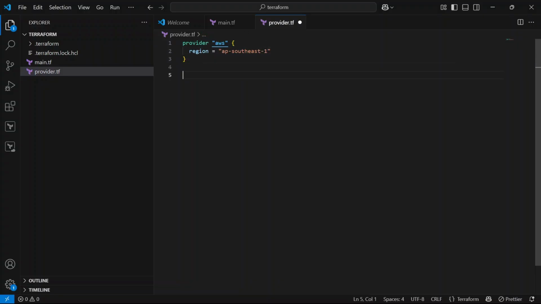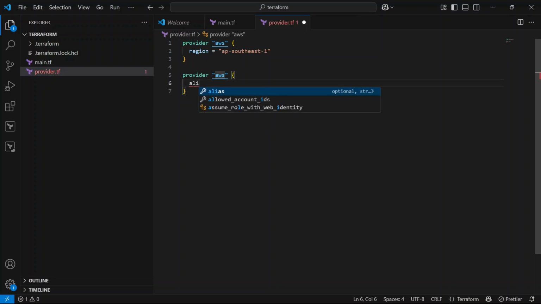Let's define another region for the multiple provider configuration. Let's define provider aws, and here we are going to define alias, which will be us, and we are going to define the region here, which will be us-east-1.